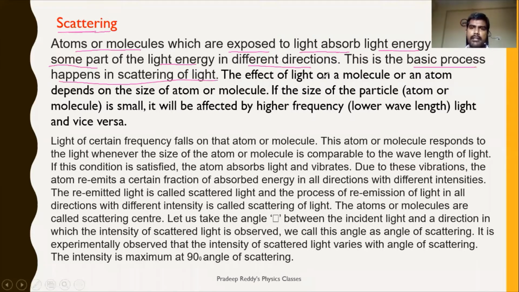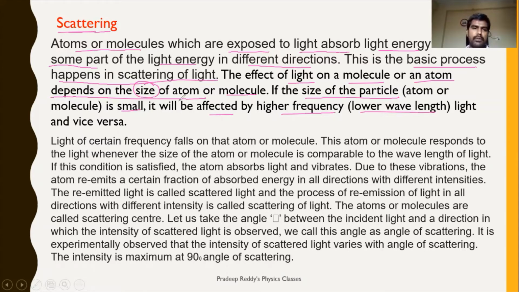The effect of light on a molecule or an atom depends on the size of the atom or molecule. If the size of the atom or molecule is small, it will be affected by higher frequency, and remember that higher frequency has lower wavelength. So a molecule of smaller size will interact with lower wavelength light and vice versa.